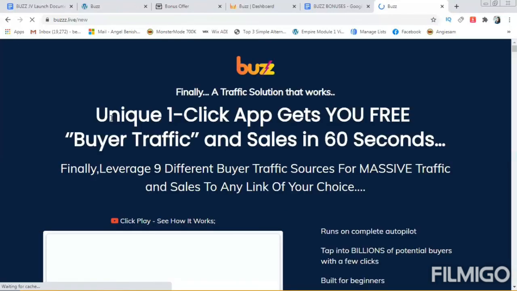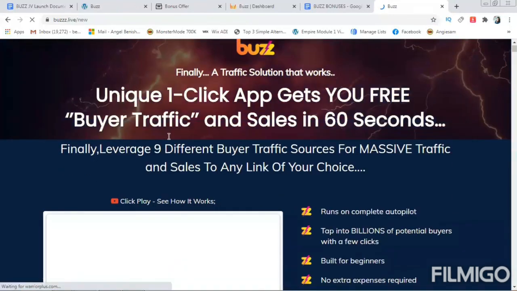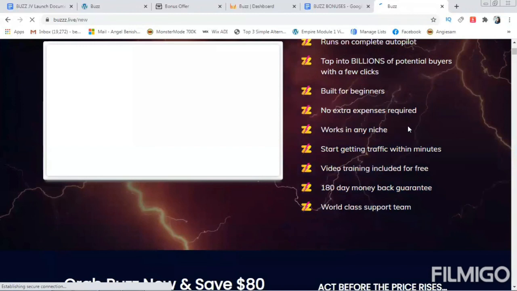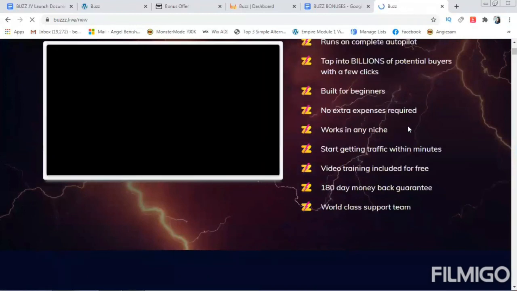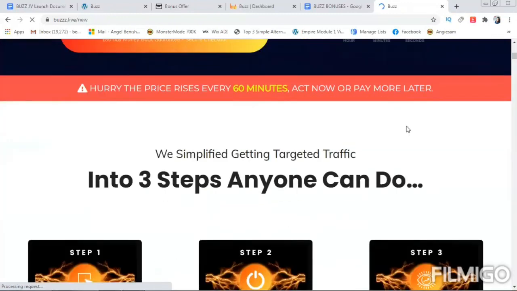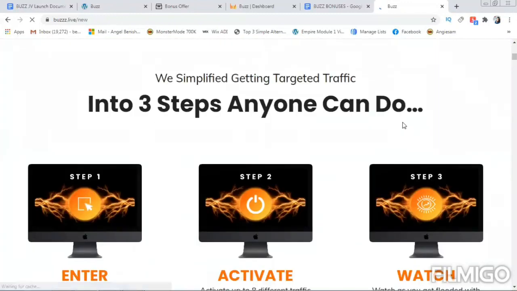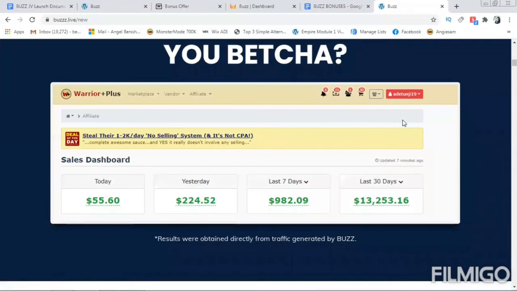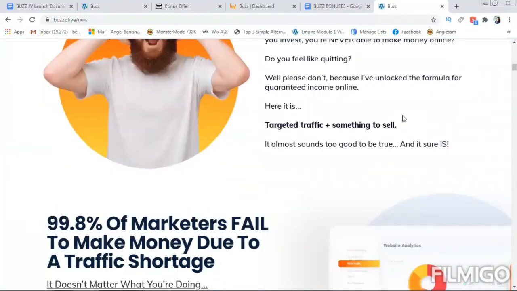So once you click that, it automatically redirects to the sales page. So here comes the sales page. You can have a look at the sales page in case you still have doubts about the software. So a complete review is given here. So just go and have a look at the sales page.